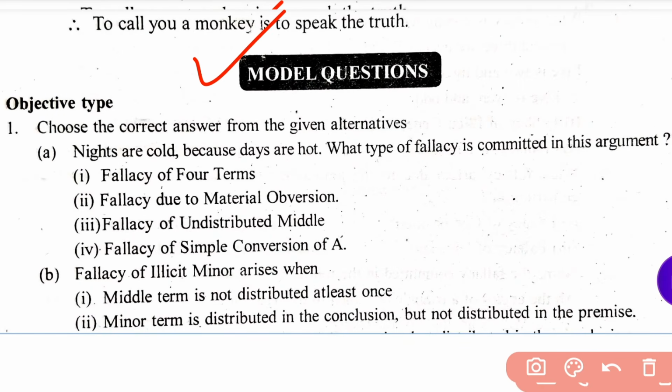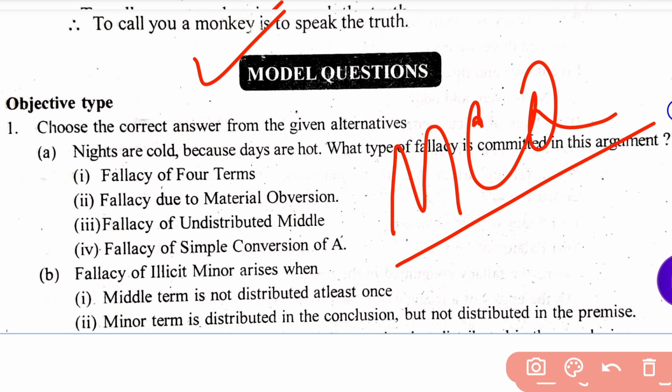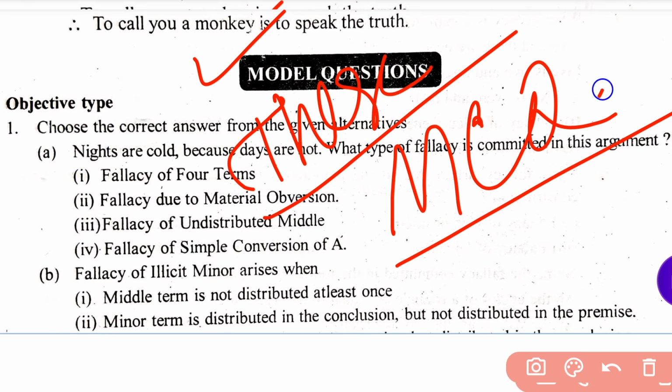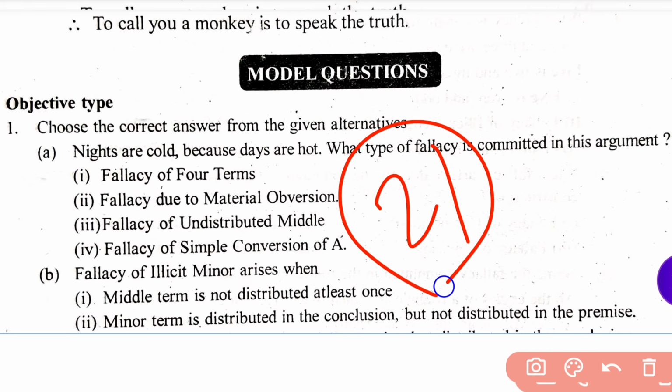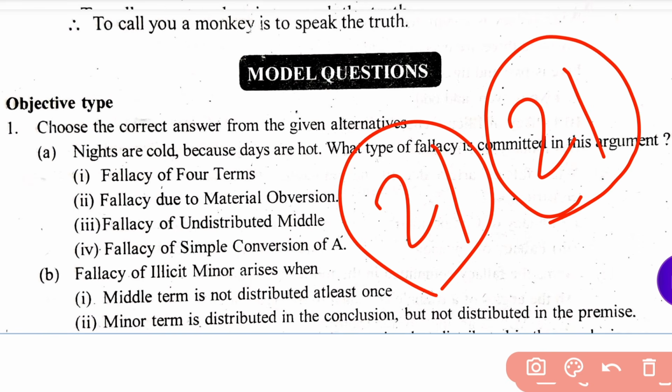Dear students, in this video I am discussing some important MCQs from your second year logic book. These MCQs are very important for your exam, and you will get 21 MCQs, out of which you have to answer each one.